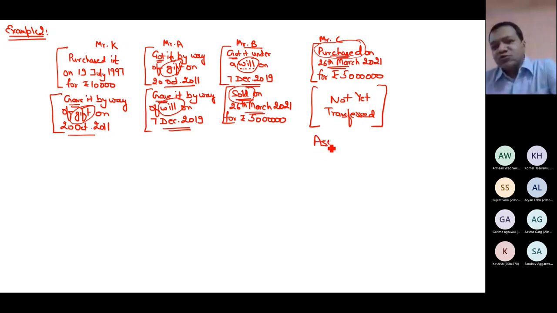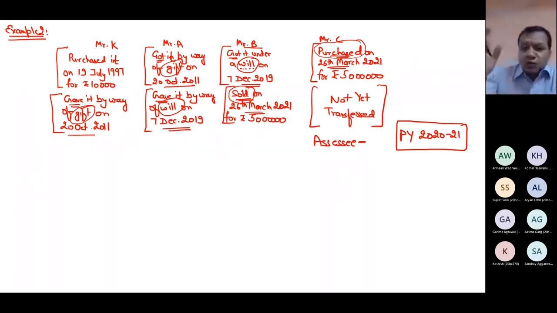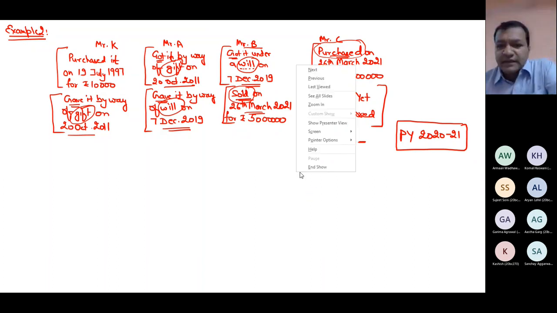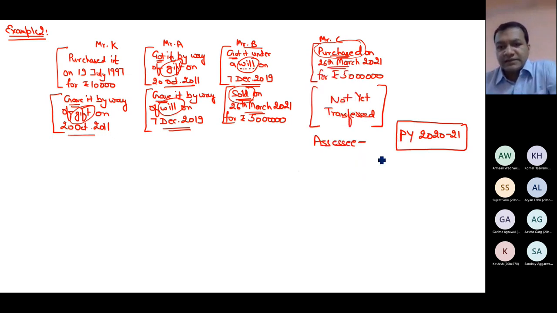Who is the assessee? Can you tell me who is the assessee? Remember, I am concerned with previous year 2021. The assessee means the person who is going to pay tax. The purchaser will not pay income tax. The seller might pay if there is a gain. So who is the assessee in my example? Any answer? Mr. B. Yes, Mr. B is the assessee, correct?